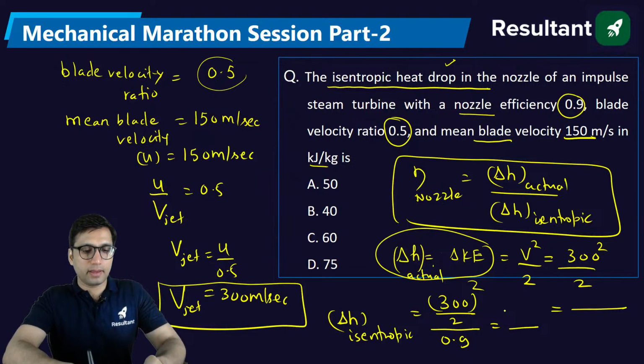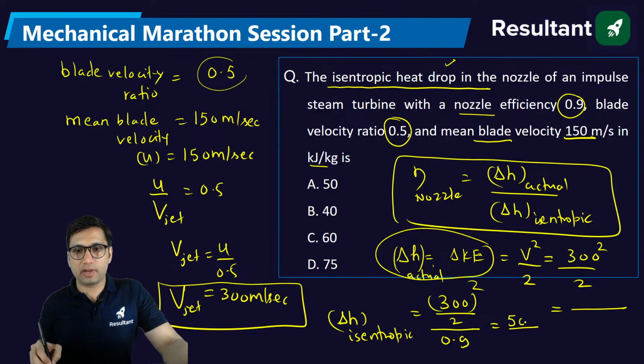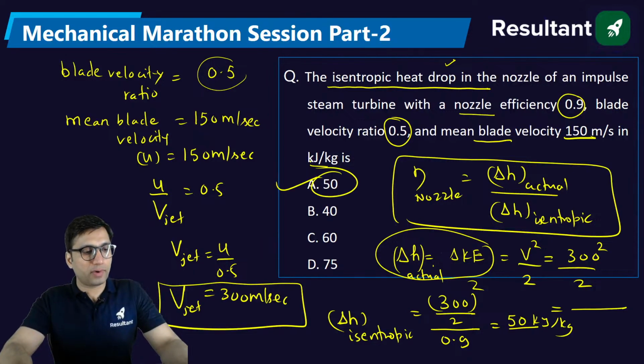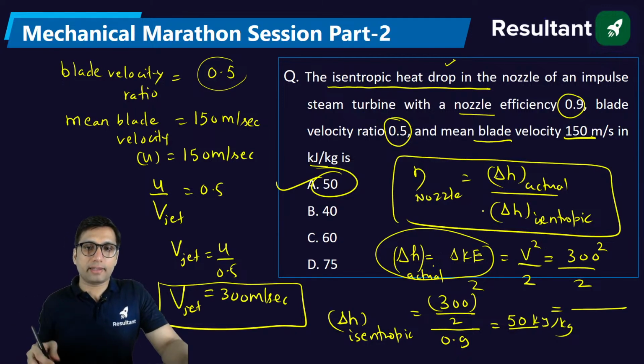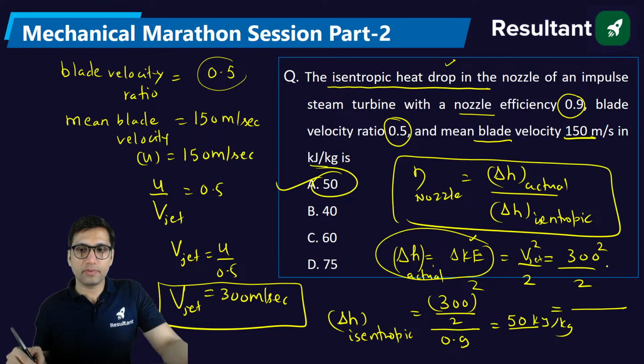Are you getting this, everyone? Have you understood this concept or not? So you will get 50. This will be 50 kilojoule per kg. So the answer will be option A. I hope all of you are getting this. Understood? From the given data, firstly you will get the value of actual enthalpy drop, which is equal to change in kinetic energy, which is half of jet velocity square. So you will get this actual enthalpy drop. And if you know the actual enthalpy drop and you know nozzle efficiency, you will get isentropic enthalpy drop.